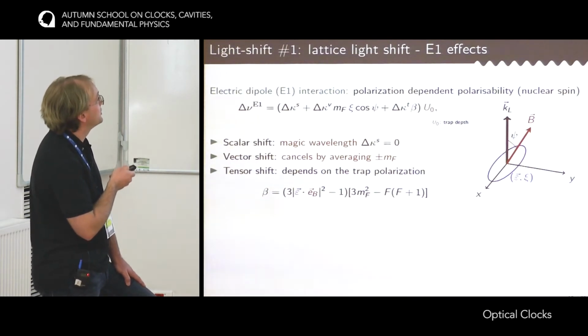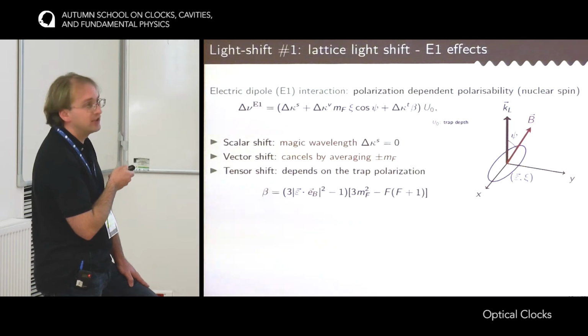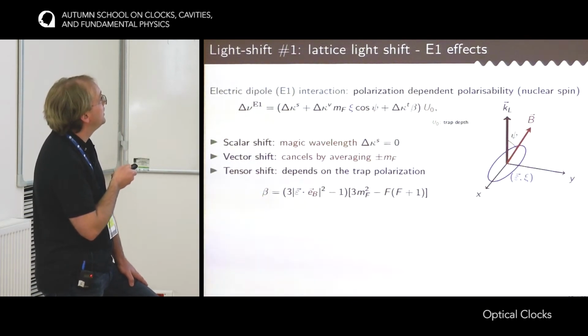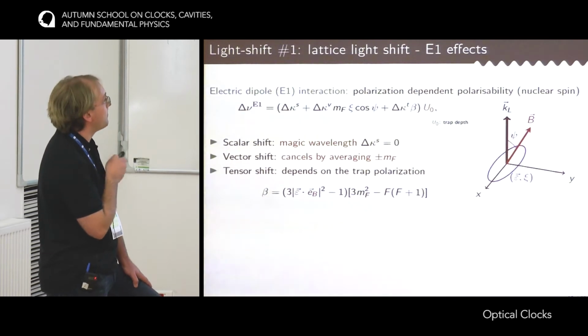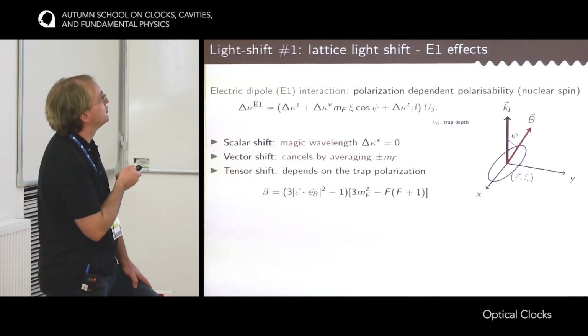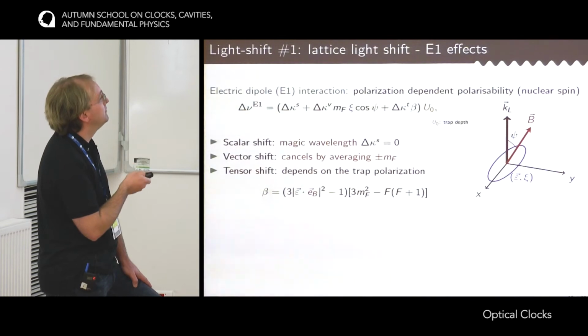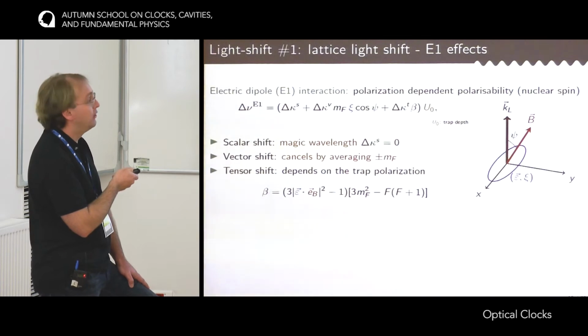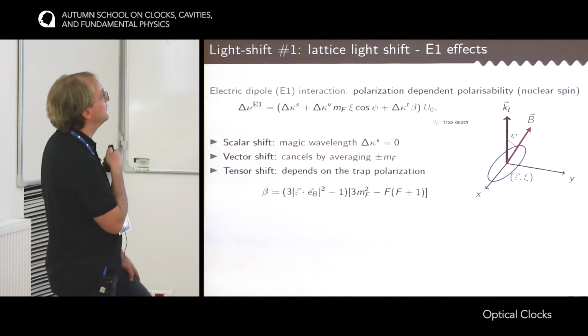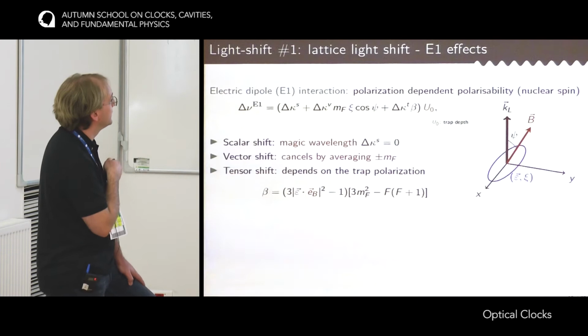Now the second part is a vector shift. The vector shift acts like a magnetic field. You see it's proportional to the M state. And it's there only if you have some elliptical polarization and if the magnetic field is non-orthogonal to the wave vector of the lattice. This one is fairly easy to eliminate just by using linear light, by using B in the XY plane, and finally by averaging between the opposite MF sets, which we do anyway to cancel the magnetic field. So this one just goes away.